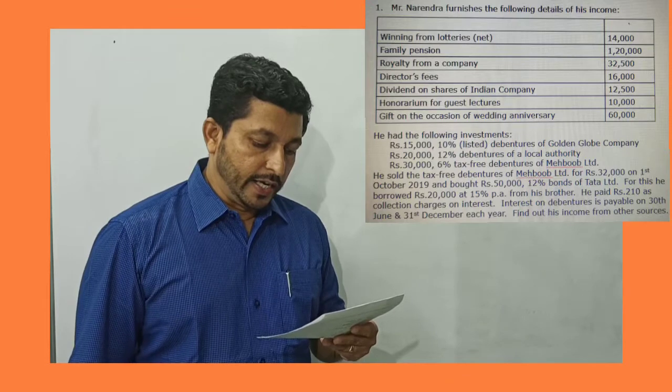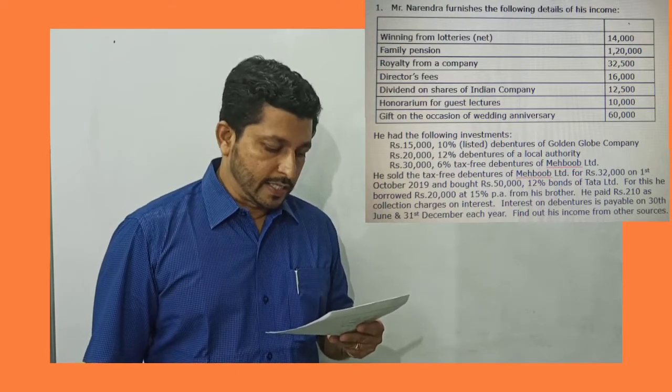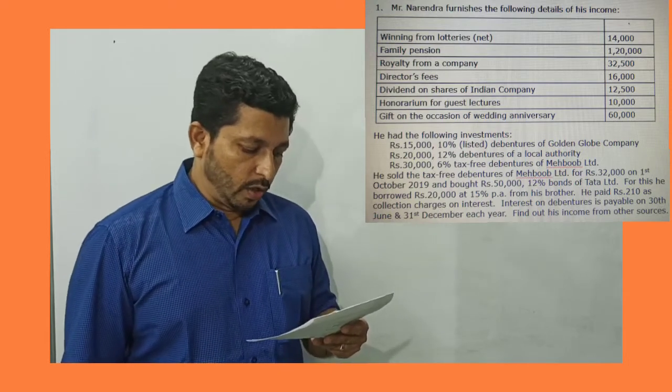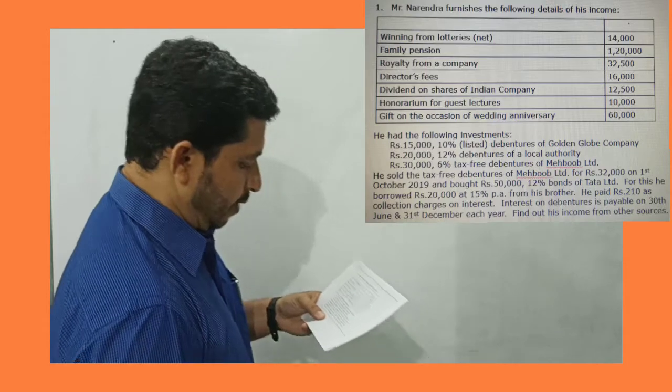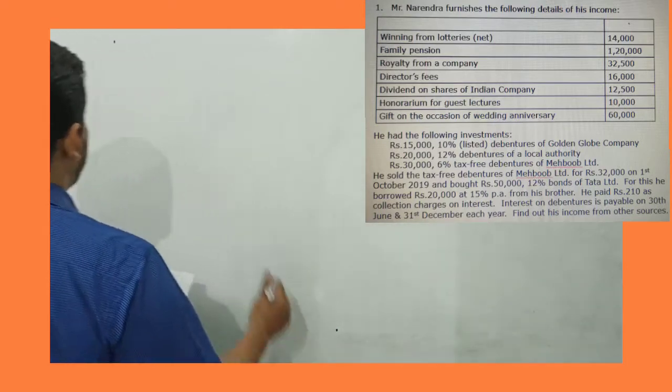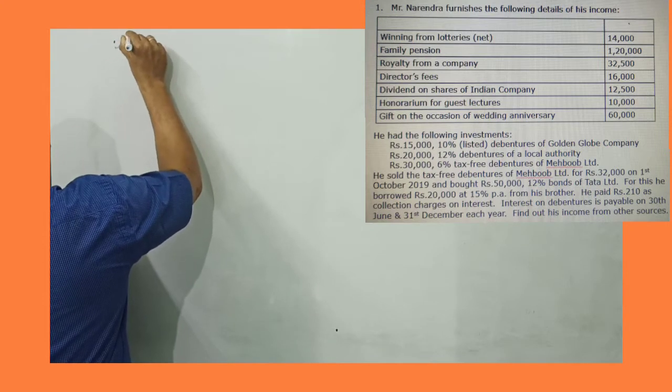Then there are certain deductions under section 57. He paid 210 as collection charges on interest, and also he had borrowed a loan and that loan amount is deductible. So we need to calculate his income from other sources. So I record the solution.